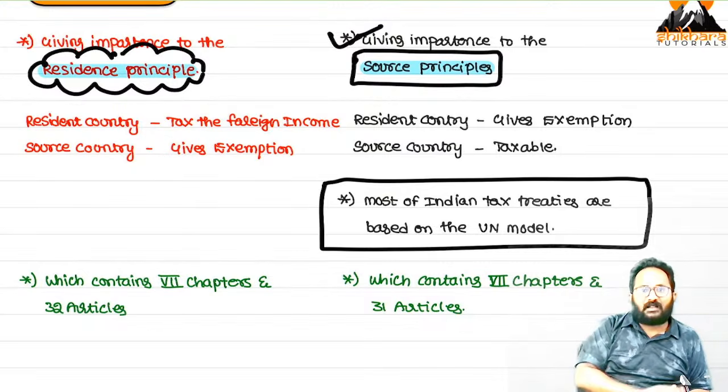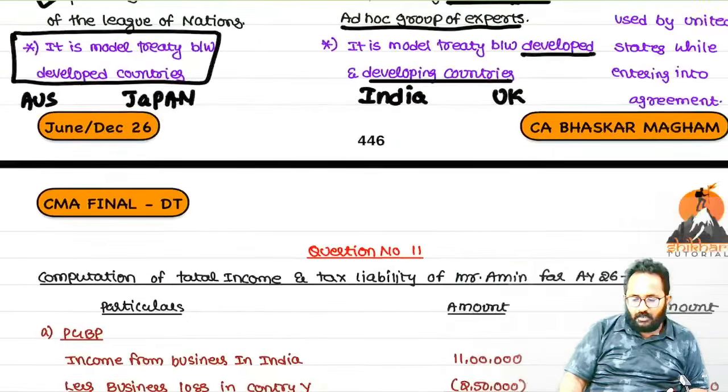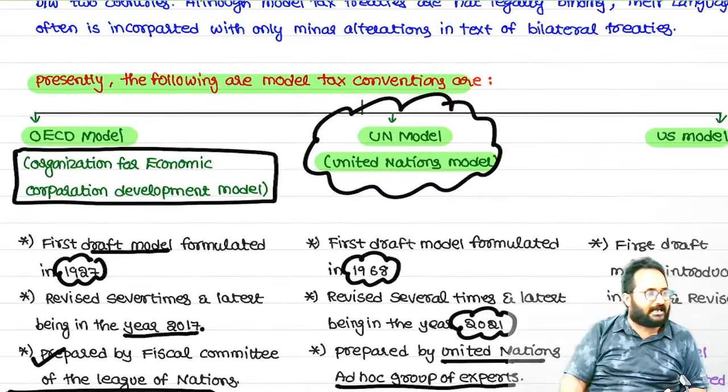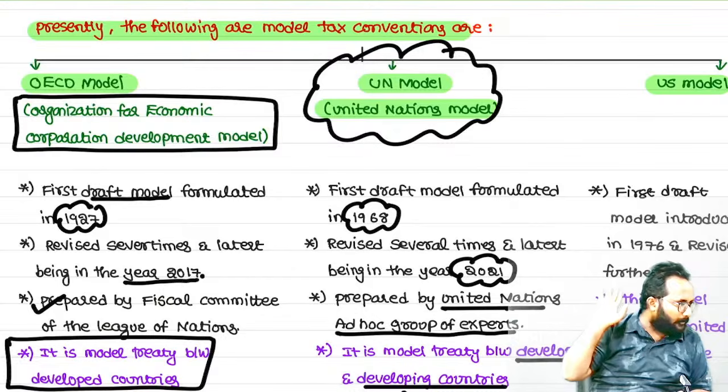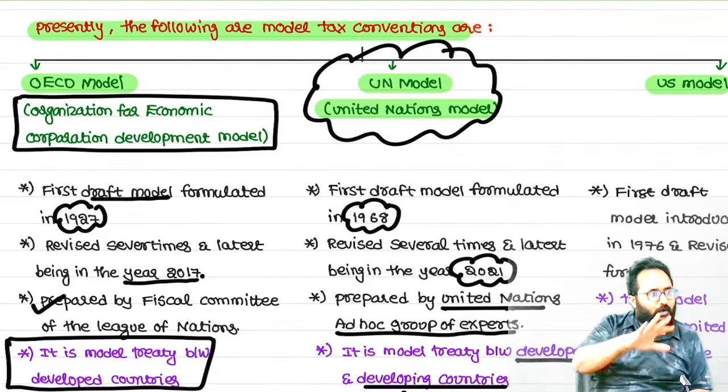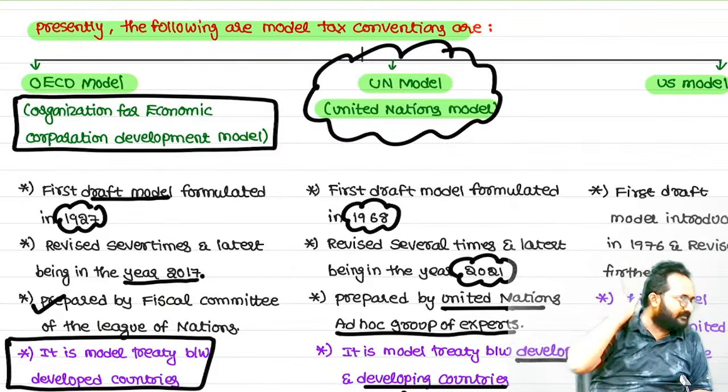The US model is unimportant. Why? If any country wants to enter into an agreement with the US, they prepare that model. That is not so popular. Which one is popular in India? UN. They have given this MCQ 20 times, 30 times.